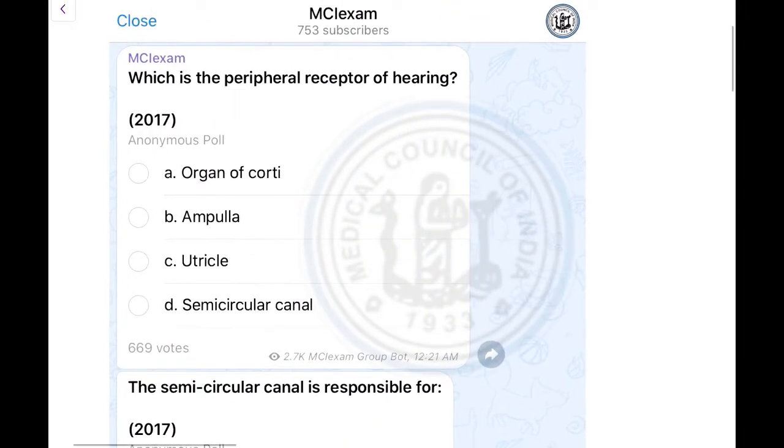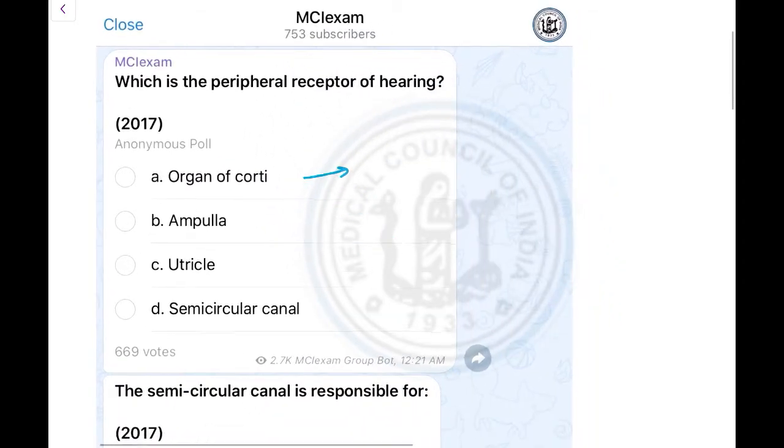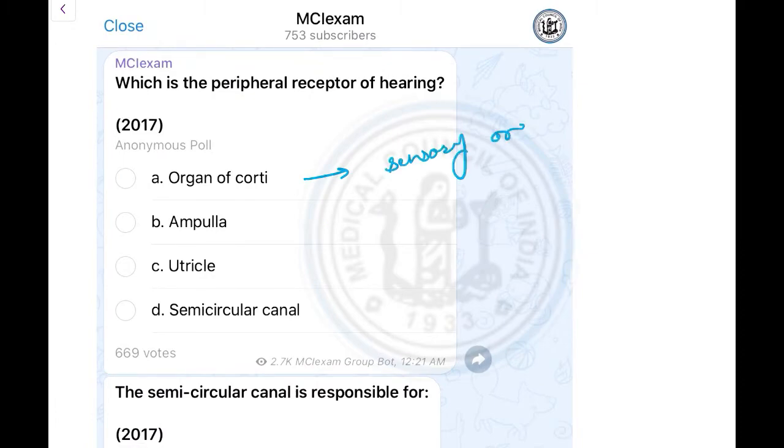So here our first question is, which is the peripheral receptor of hearing? This question was repeated in 2017. The organ of Corti is the sensory organ of hearing. So organ of Corti is the correct answer.